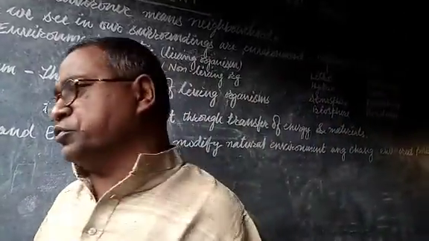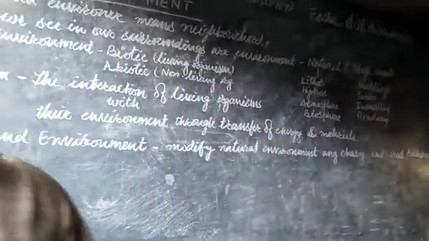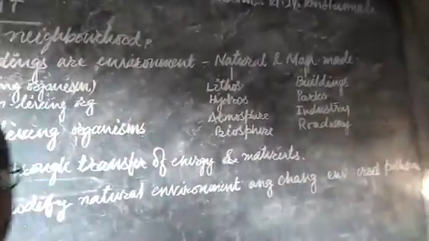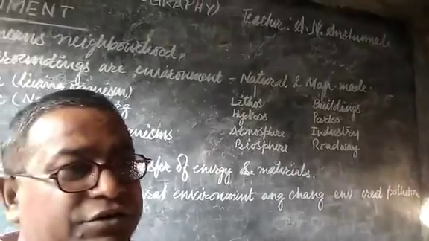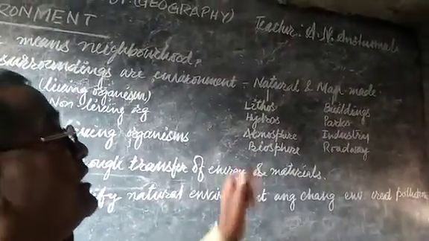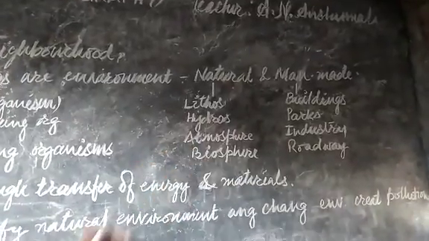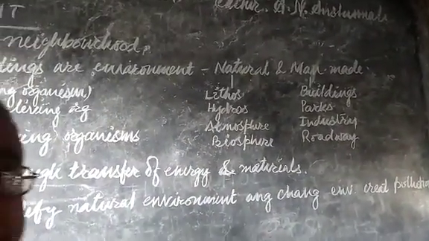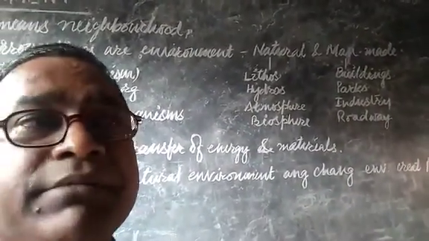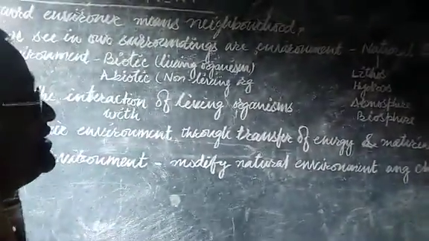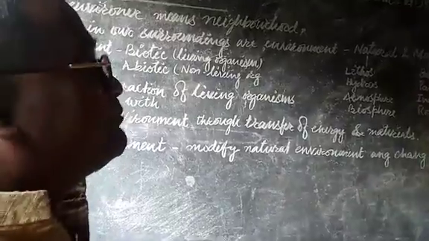Biosphere, as you already understood, is the narrow contact zone amongst the lithosphere, hydrosphere, and atmosphere, where living beings live. That completely belongs to the biosphere. Okay, so these are different components of the natural environment.